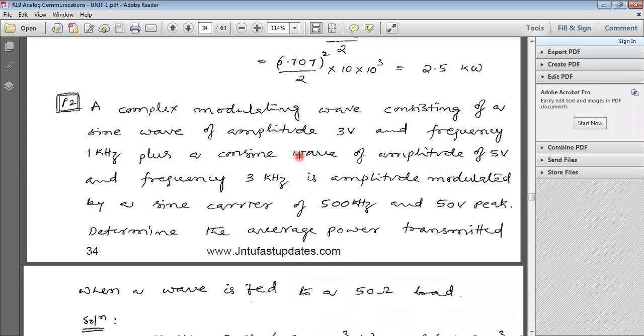The first signal is considered as M1 of t and the second as M2 of t. These two message signals are modulated with a carrier of 500 kilohertz, which has an amplitude of 50 volts. Now write the given data.